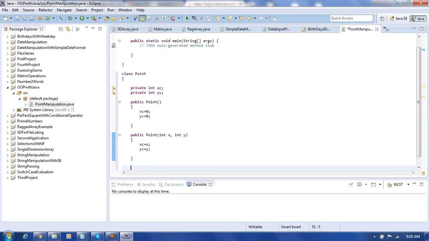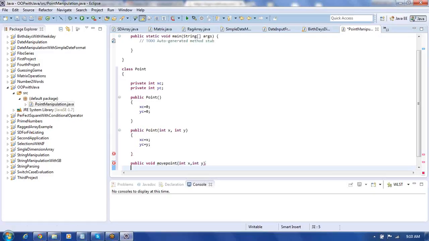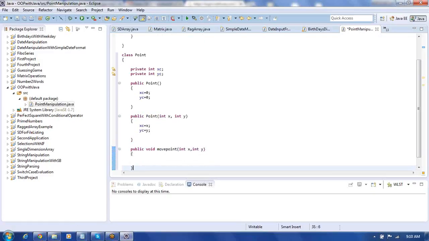Now let us write one more method. Public, then write void, then write movePoint. We put a method called movePoint, then we specify int x, int y. We give new coordinates to which we have to move it.